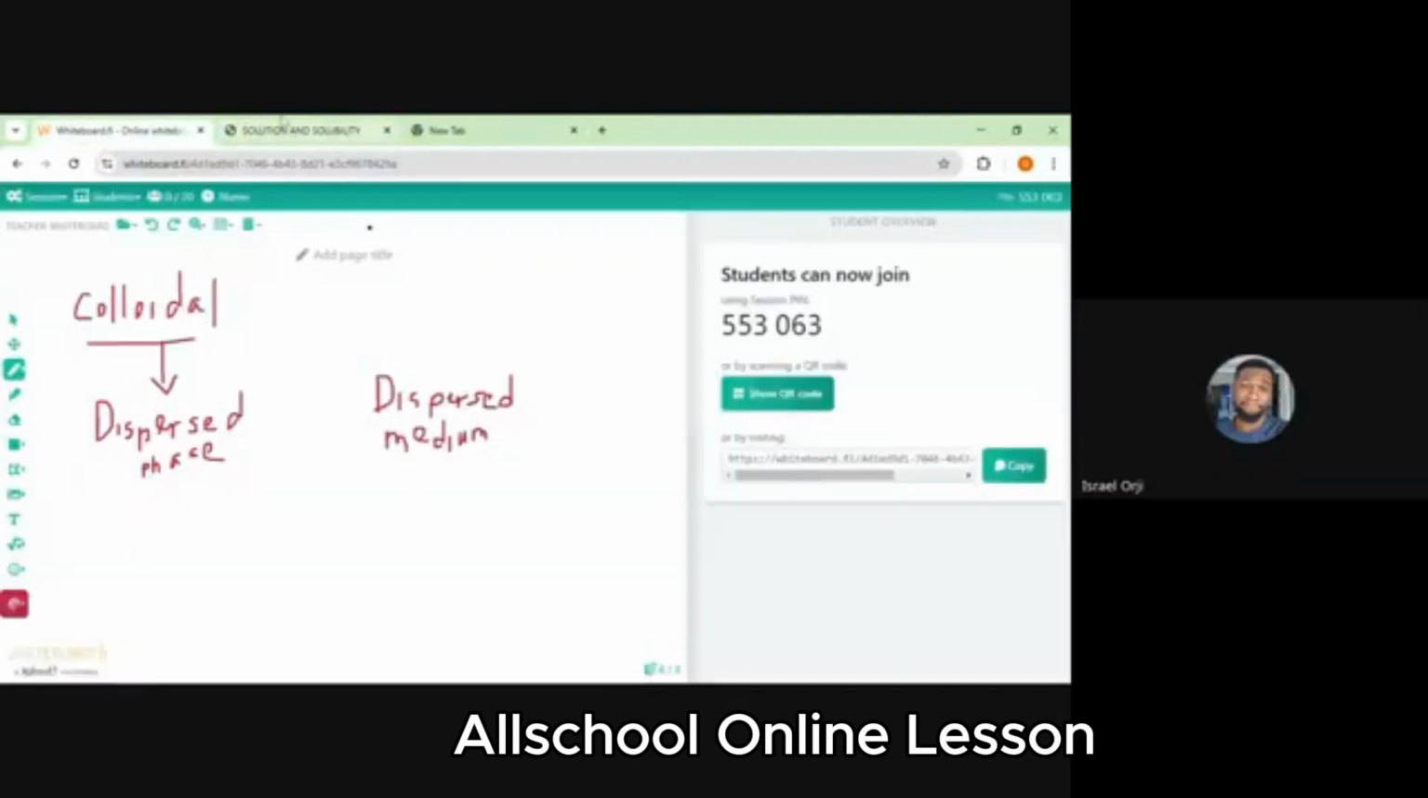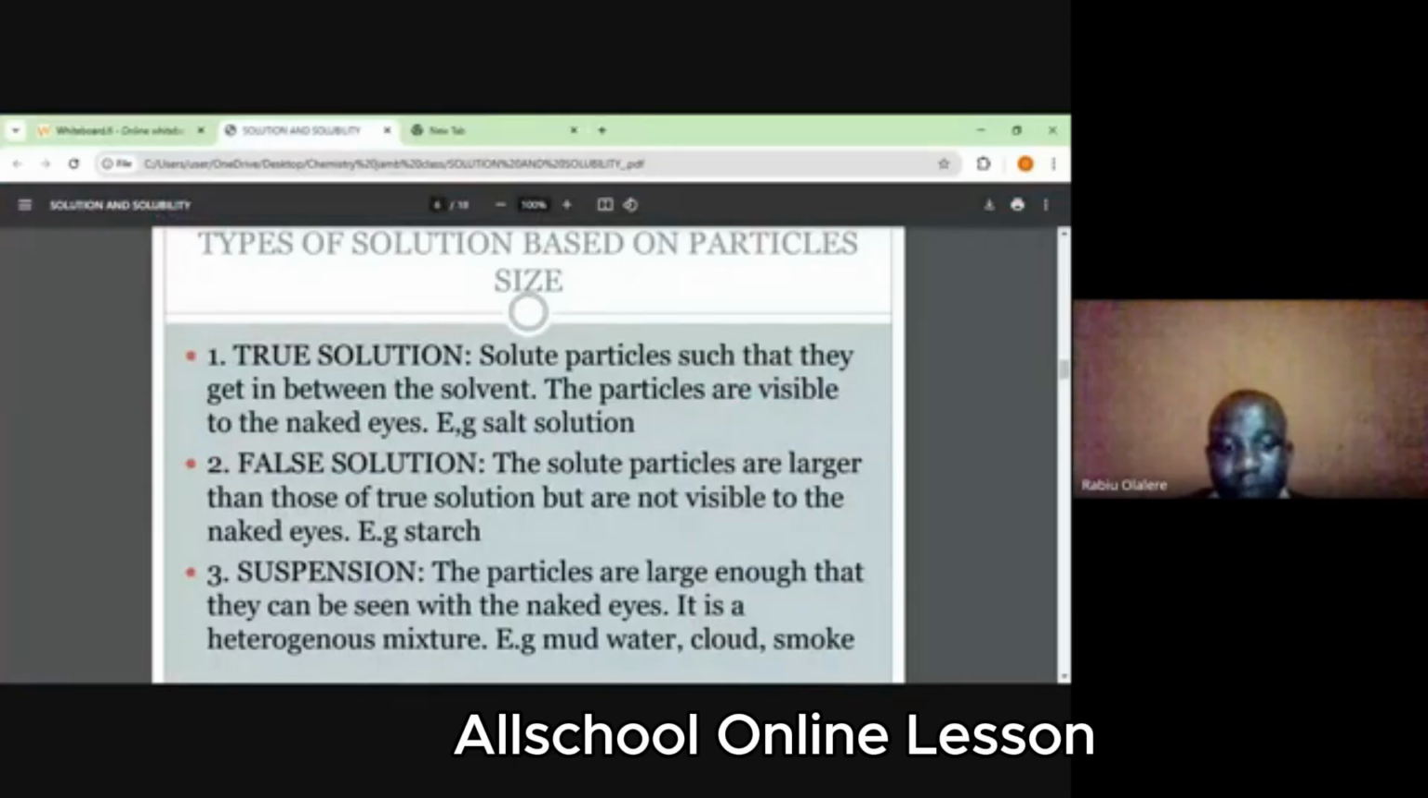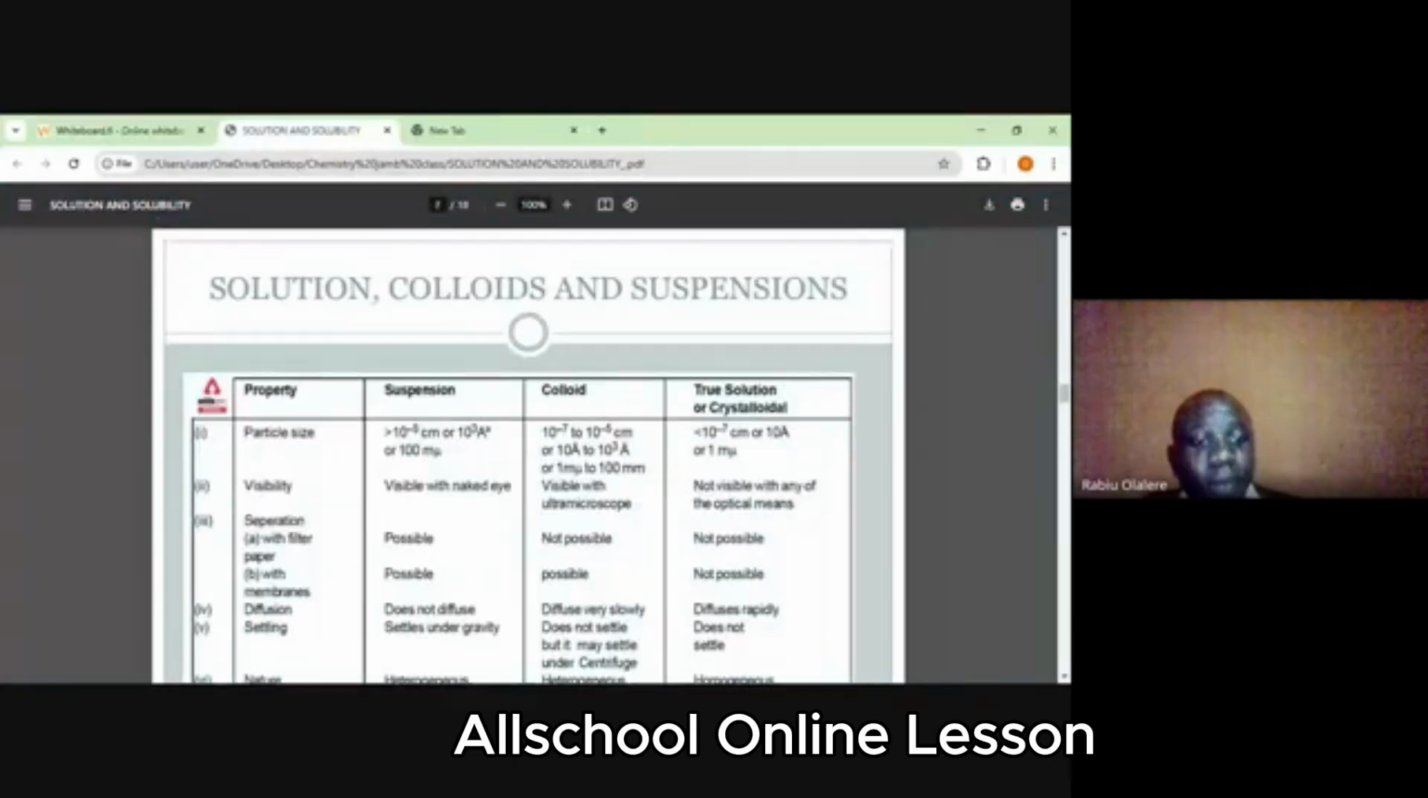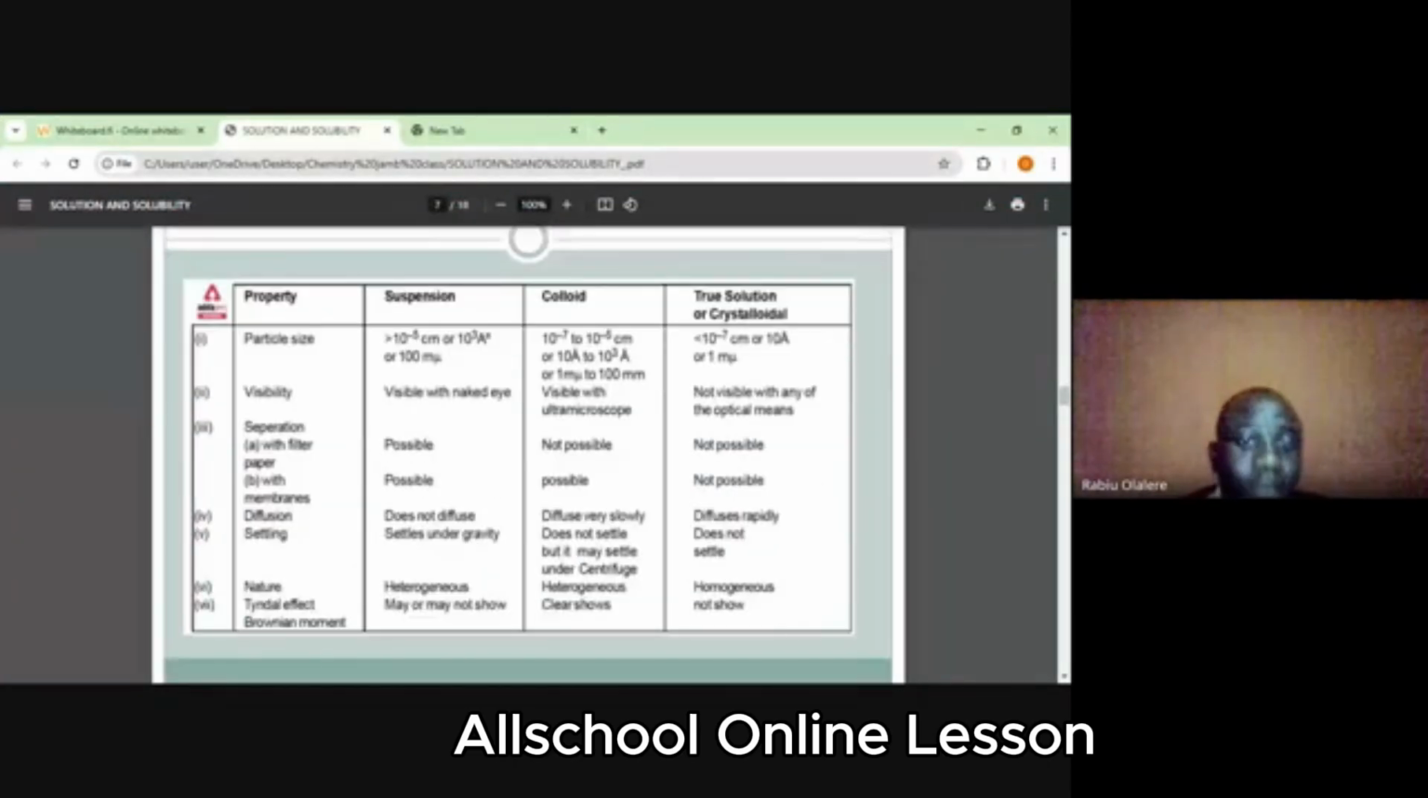Yes, sir. Then for suspension, we said the particles are large. So we talked about some of their properties. Particle size: we said suspensions have the largest particle size. Visibility: we said true solutions and colloids are not visible to the eye, but suspension particles are big enough to be visible. We talked about ability to pass through filter paper. Suspension can pass through filter paper, so we can use filter paper to separate the components of a suspension, but colloidal solution and true solution cannot.